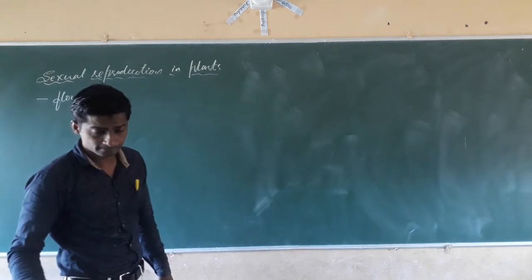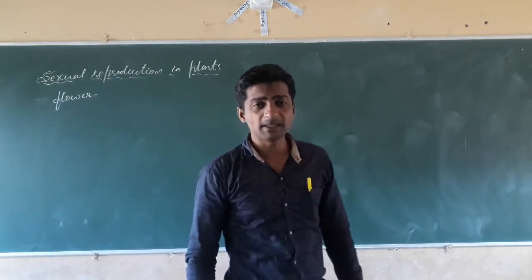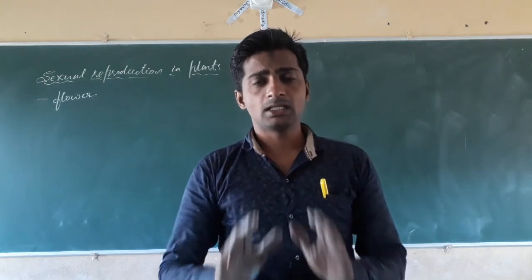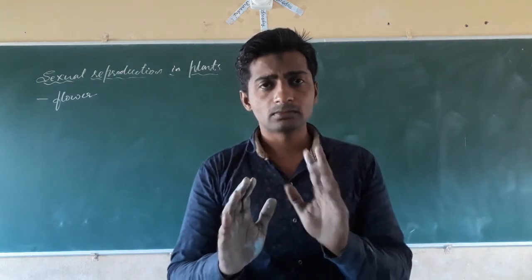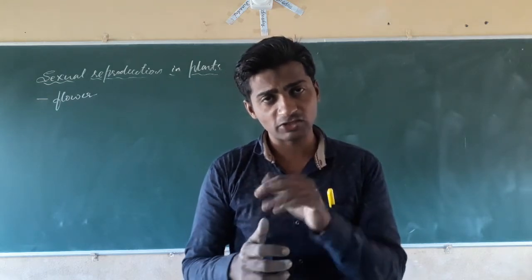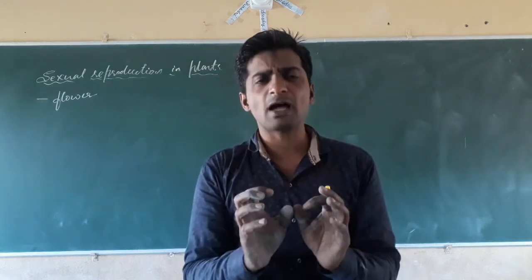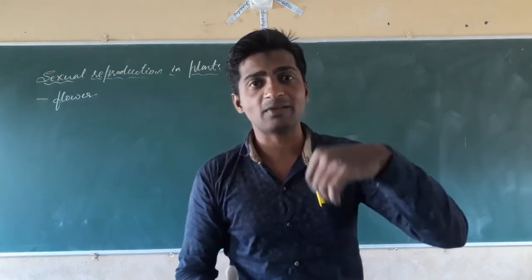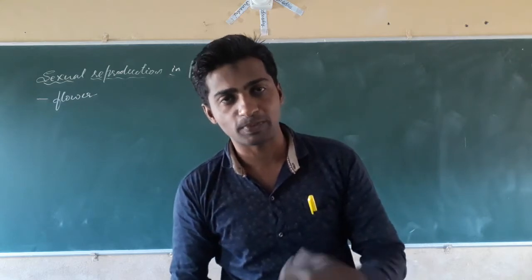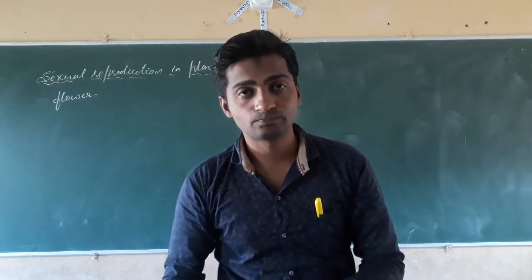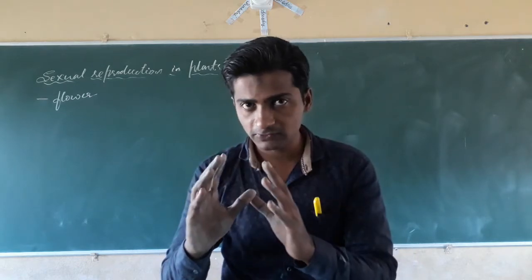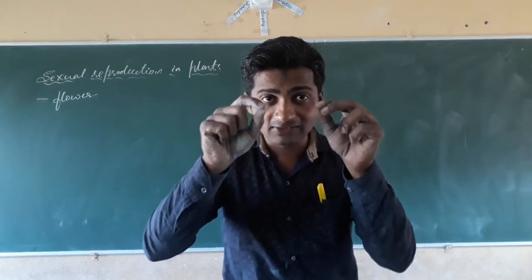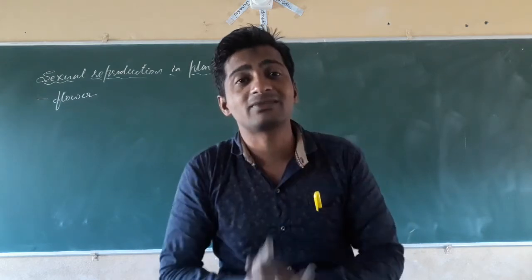Again, dear students, in case of plants there are two types of flowers. In each flower, both sexes may be present; male and female gonads are present to produce the gametes. In some flowers, both male and female sex cells are produced in the same flower.